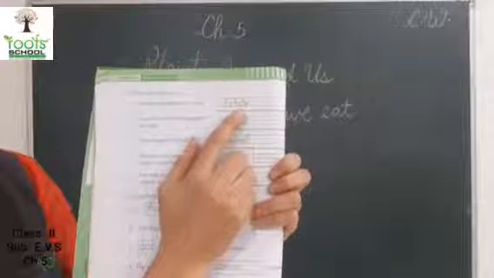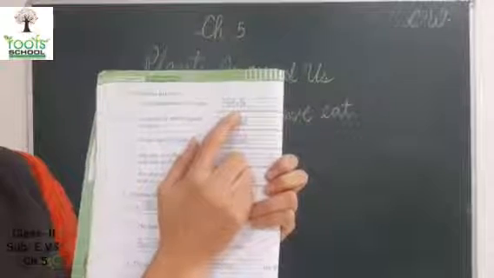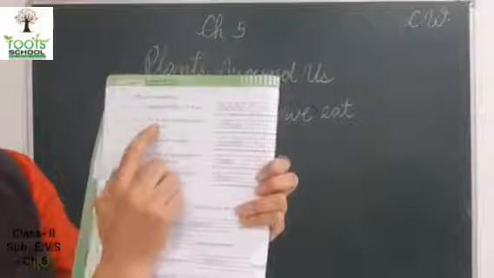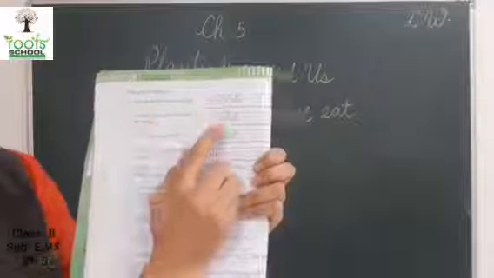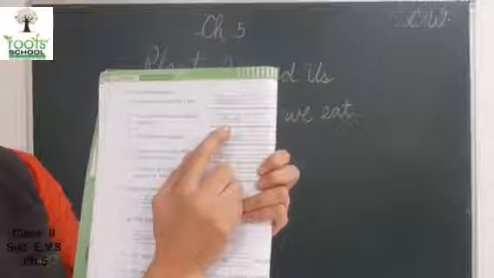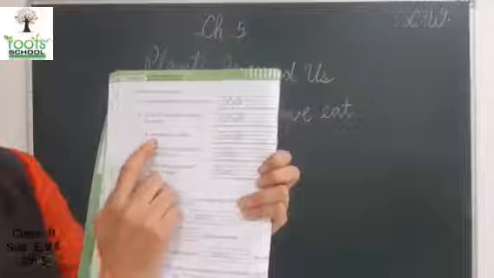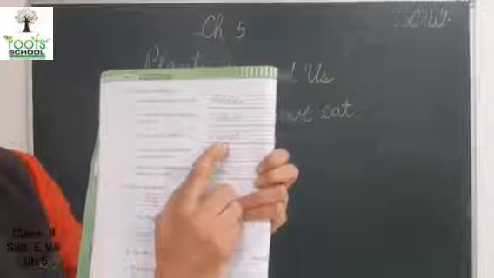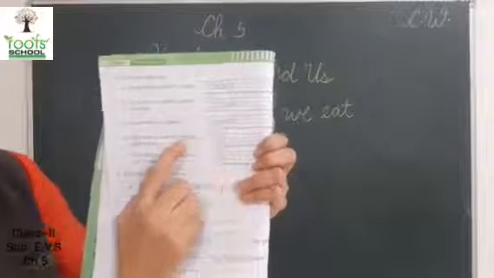Potato. Potato is a stem. You can write lotus stem also, but we have written here potato. A seed from which chapatis are made. Chapatis we make with wheat flour. So we write wheat. A root used in salads. Carrot. Carrot and radish both are used in salad.